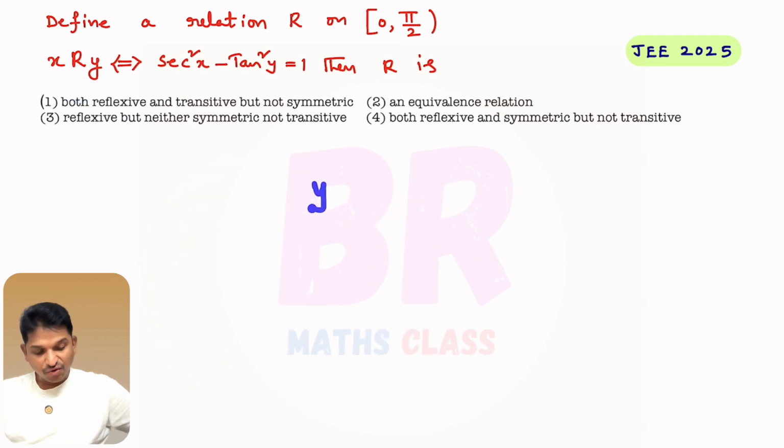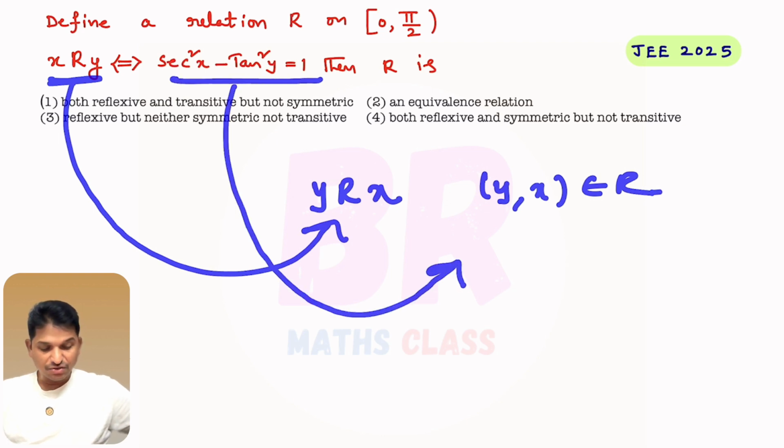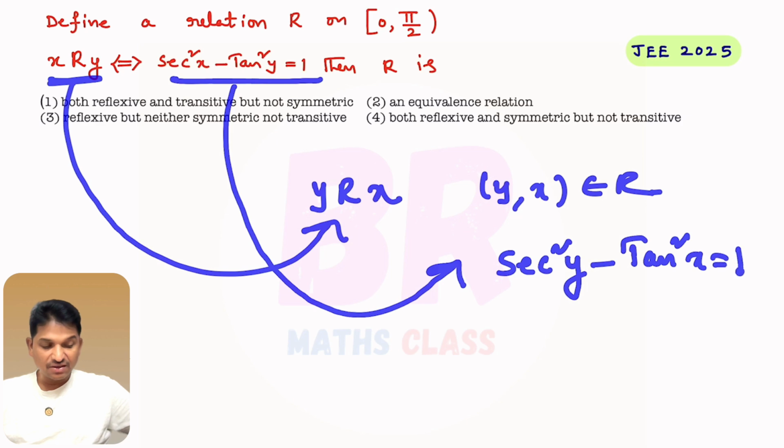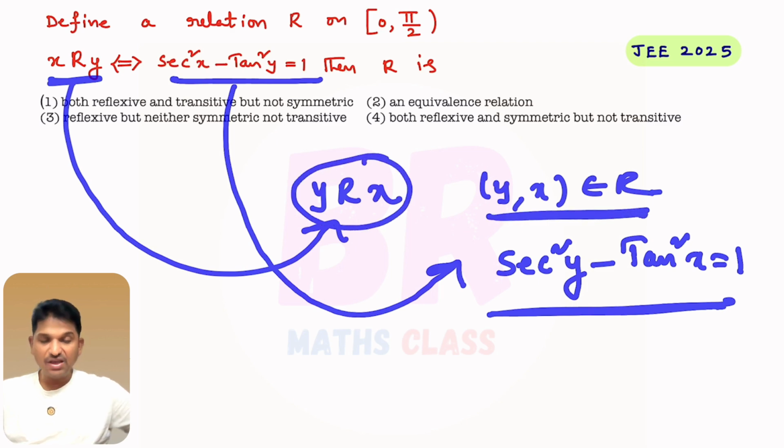When we say Y is related to X, it means (Y, X) belongs to R. Observe here, we say (Y, X) belongs to R when sec square Y minus tan square X equals 1. If sec square Y minus tan square X equals 1, then we say Y is related to X, or we say (Y, X) belongs to R. I hope you are understanding, right?